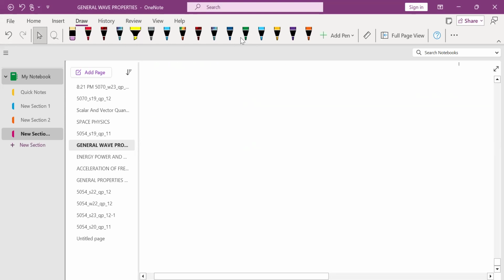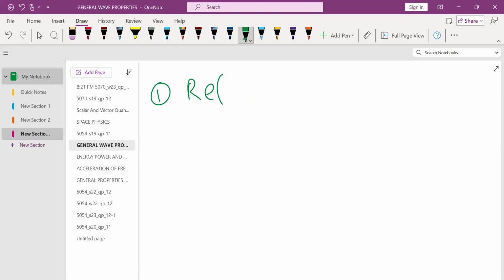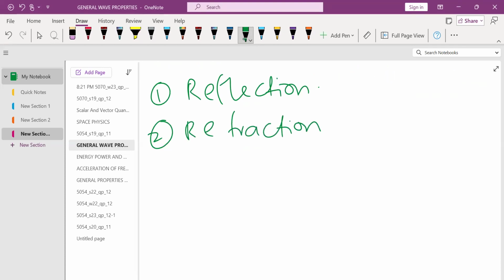We have four things in the ripple tank. First one is reflection. The second one is refraction. The third one is diffraction.